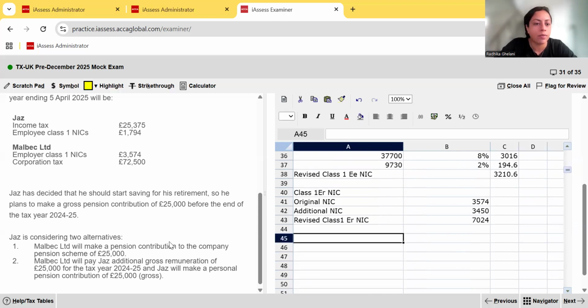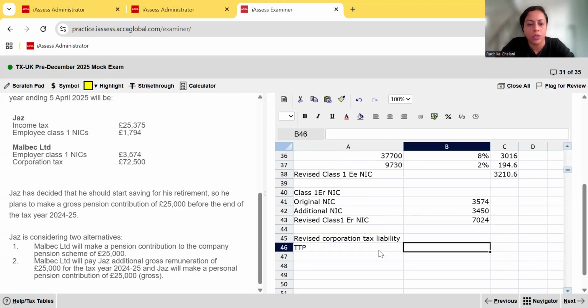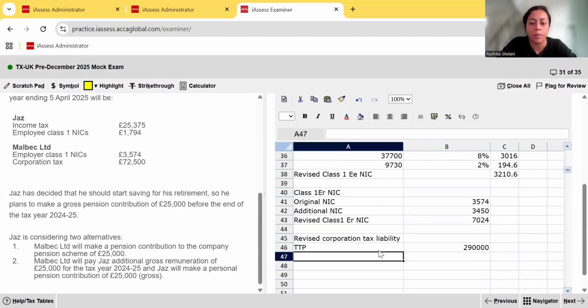So the last thing we have left is the corporation tax liability, isn't it? So the revised corporation tax liability. The original figure, the tax adjusted trading profit, was given to us at 290,000. But remember, when the employer pays additional remuneration and NICs, that's an allowable deduction.